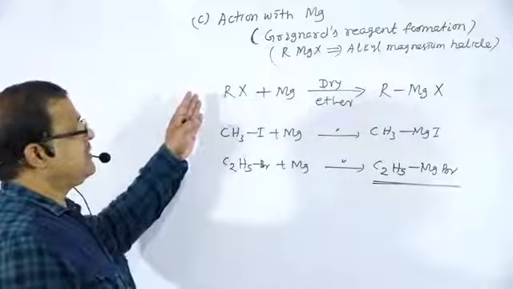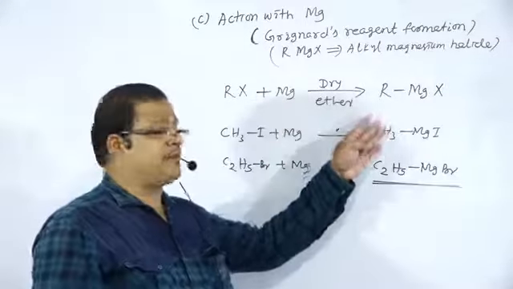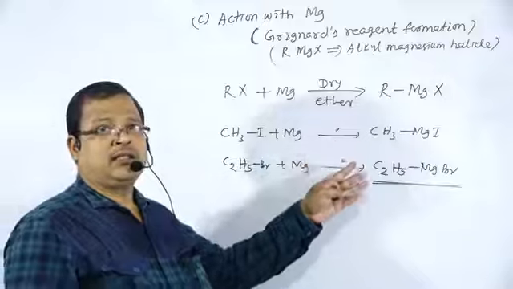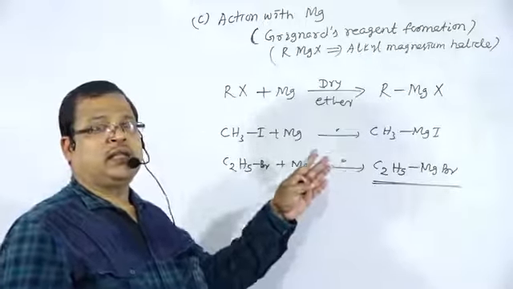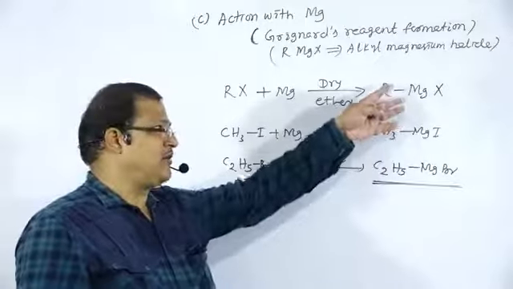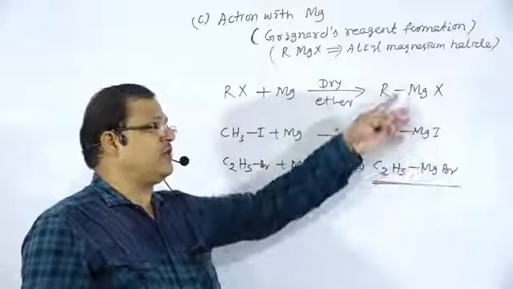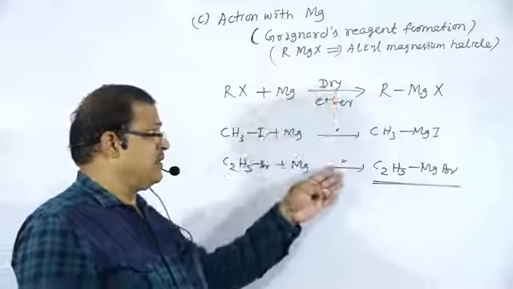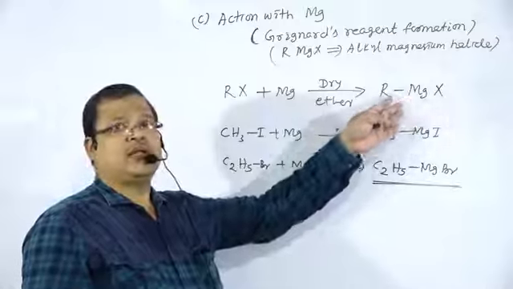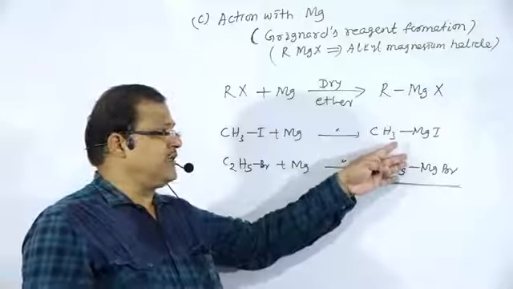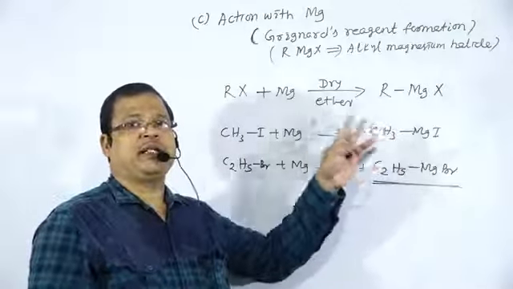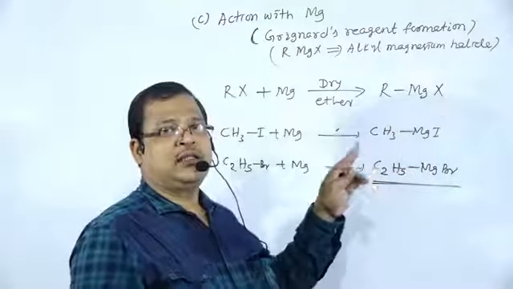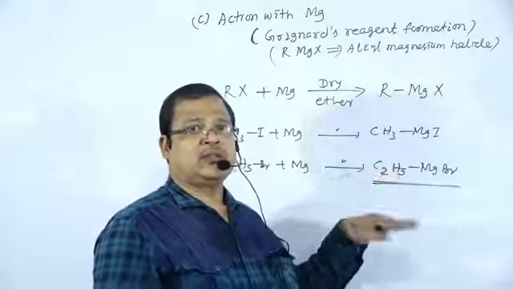So this is regarding the methods of preparation of Grignard's reagent. It is a very important tool for the preparation of many organic compounds: alkanes, carboxylic acids, aldehydes, ketones, and primary, secondary and tertiary alcohols.